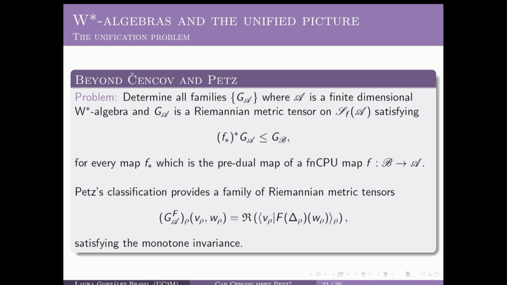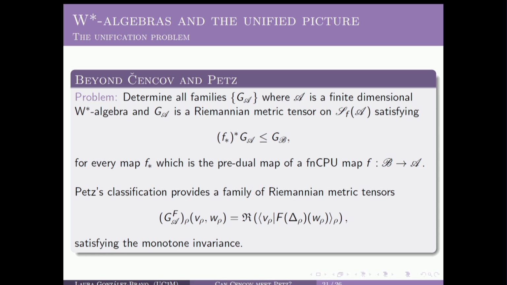So, when we studied this problem, we actually realized that Petz classification, once we have reformulated it in this algebraic framework, provides us with a family of Riemannian metric tensors that are indeed monotone invariants and whose expression is actually detached from any specific double-star algebra. In fact, the expression of these Riemannian metric tensors is given in terms of the inner product of the GNS Hilbert space related with the state, and also in terms of the modular operator.